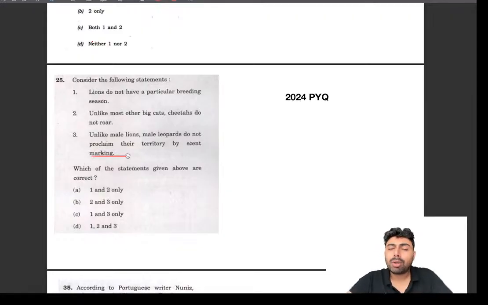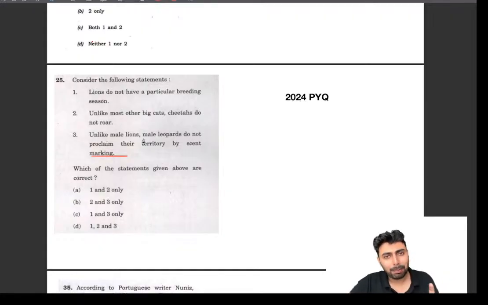At first reading, you may think that there might be some peculiarity about these leopards, like cheetahs. Since cheetahs do not roar and other big cats roar, we may think leopards are also very peculiar. But just imagine, the house cat does the same thing, or almost all the animals that we see around us do the same thing. Then what's the specialty of these male leopards to not do that? Everybody, like dogs, cats, everybody marks territory by scent marking. So this is not at all a right statement, but it is presented to you in a way that you may think it is right.